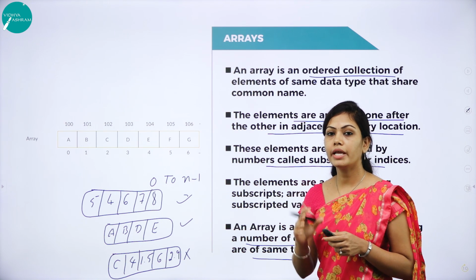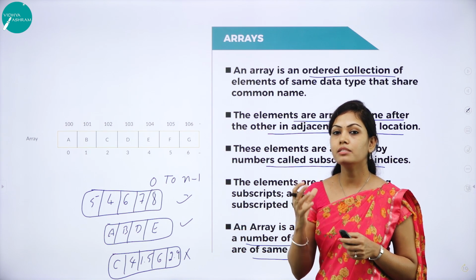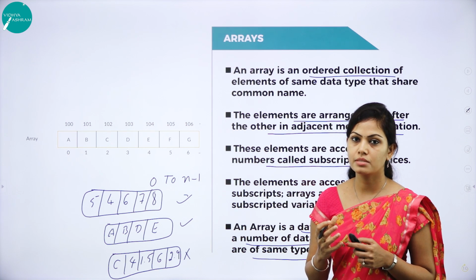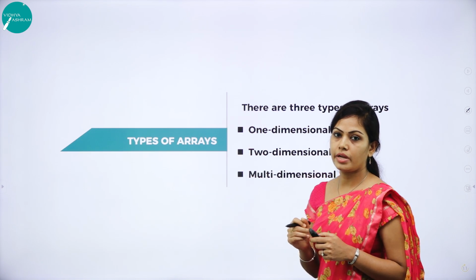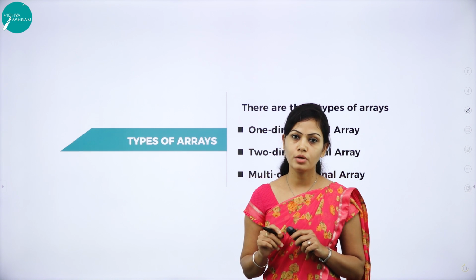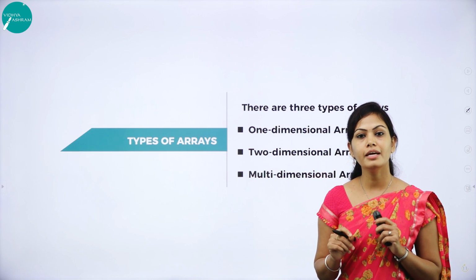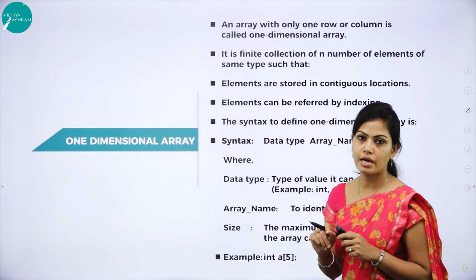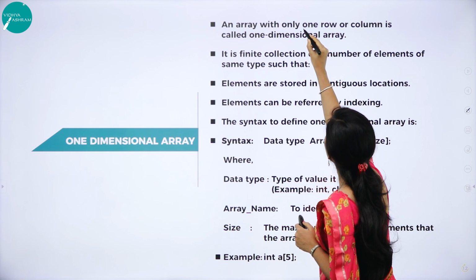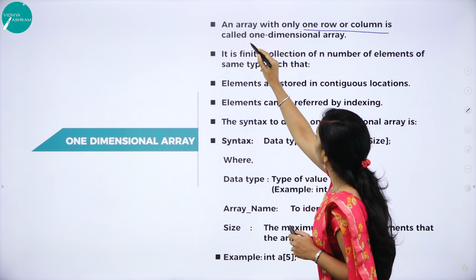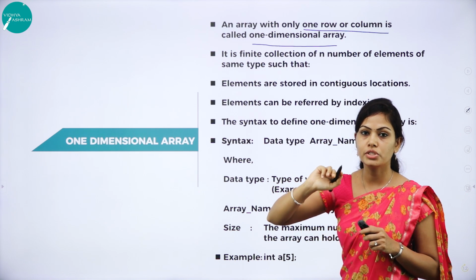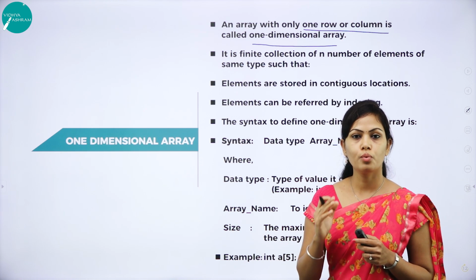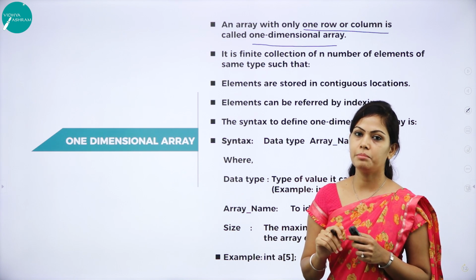So what is the definition of an array? An array is a data structure that contains a group of elements. It is homogeneous, or same type, elements. Next, types of array. Mainly there are three types: one-dimensional, two-dimensional and multi-dimensional arrays. First we'll see the one-dimensional array. An array with only one row or one column is called a one-dimensional array.